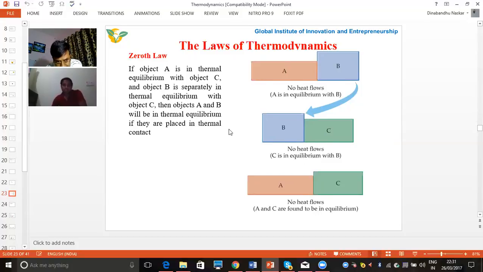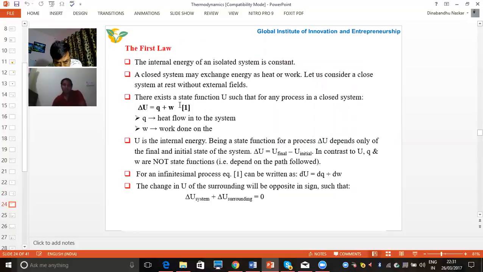Now coming to the next slide, that is the first law of thermodynamics. In the first law of thermodynamics, the internal energy of an isolated system is constant. If a closed system may exchange energy as heat or work, let us consider the closed system at rest without an external field. So in mathematical form, the first law of thermodynamics can be written as delta U is equal to Q plus W. Here Q is the heat flow into the system, W is the work flow. U is the internal energy and delta U is the change in internal energy.